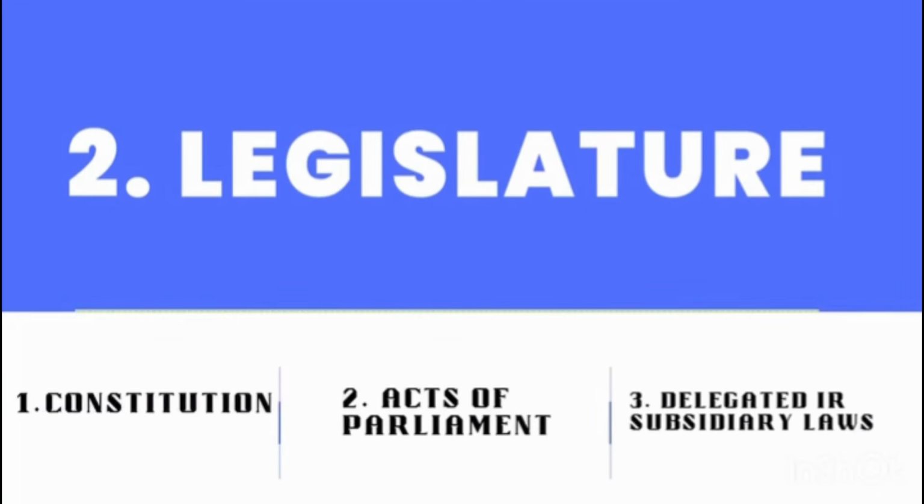The third one is the delegated or the subsidiary laws. So these are laws which are made by cabinet ministers. For example, the Minister of Education can make a law to abolish the wearing of uniforms in schools. So those are the subsidiary laws.